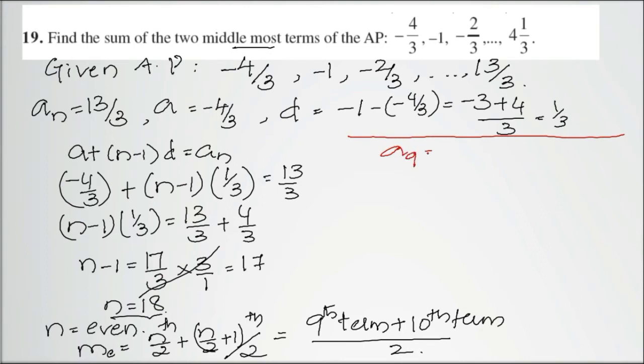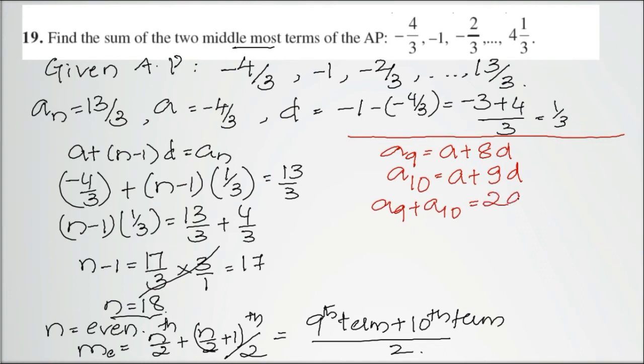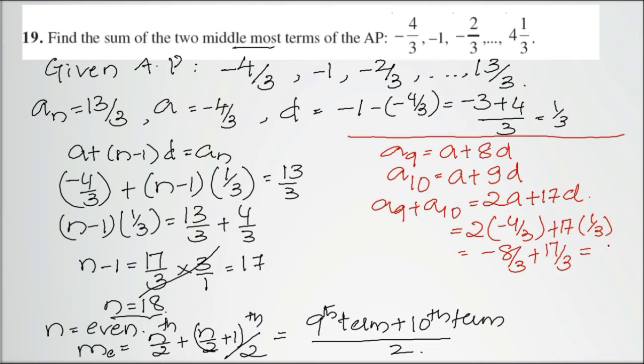A9 will be a plus 8d. A10 will be a plus 9d. A9 plus A10 will be 2a plus 17d. Let me substitute the a value: negative 4 by 3 plus 17 into 1 by 3. So minus 8 by 3 added to 17 by 3. This is 9 by 3, nothing but 3.